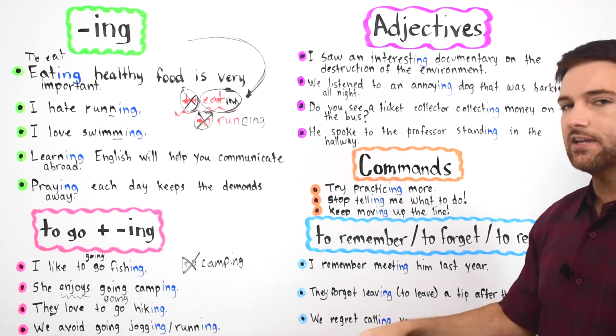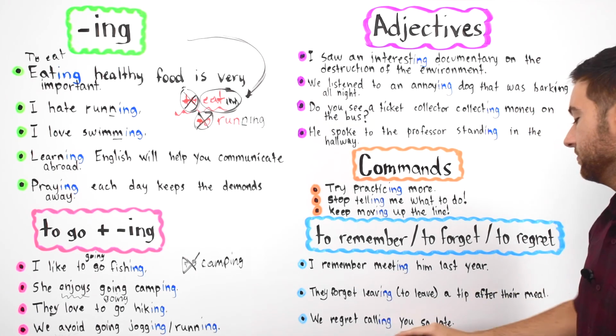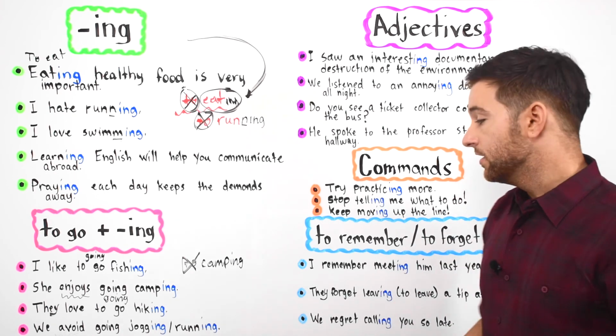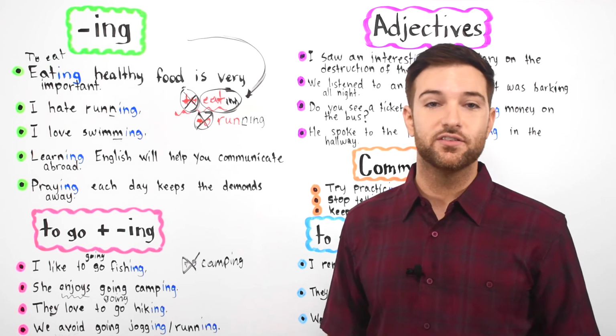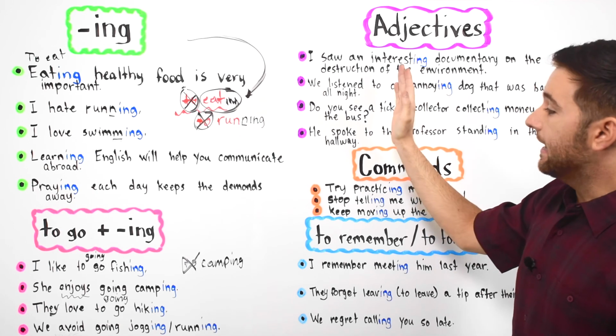So we regret calling you so late. Okay, we cannot say we regret to call you so late. We say we regret calling you so late. So guys, these are the basic rules when you want to make a sentence using a verb in the noun or adjective forms. Okay, the noun and adjective forms.